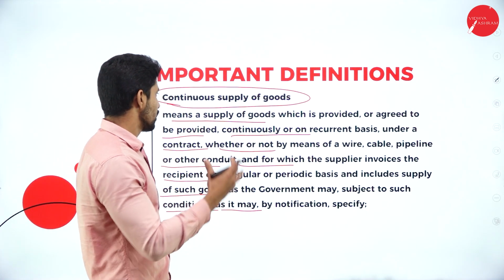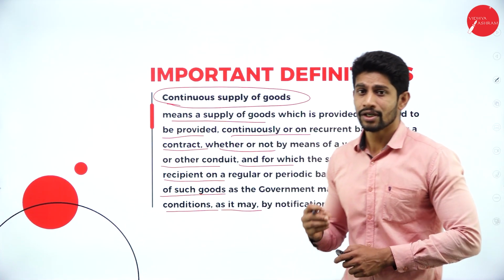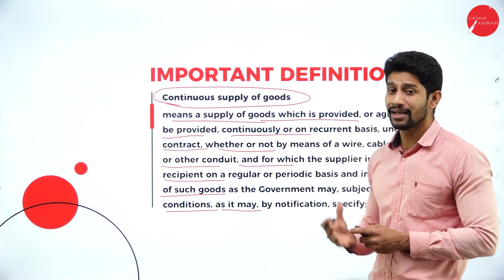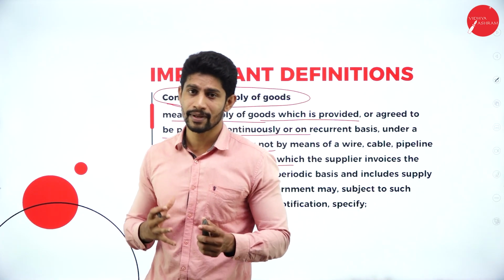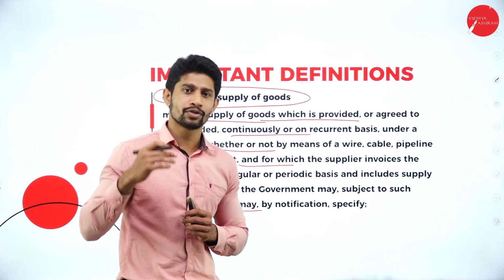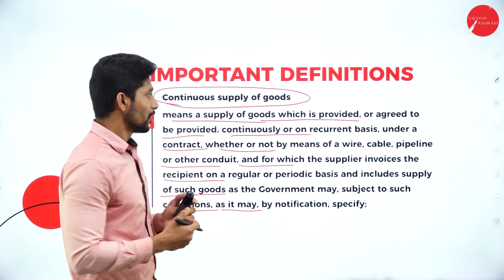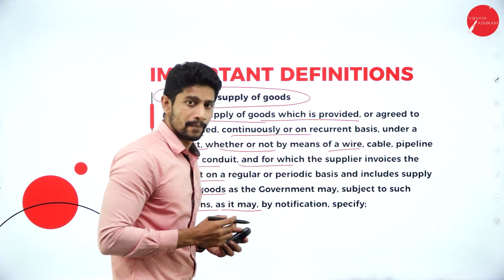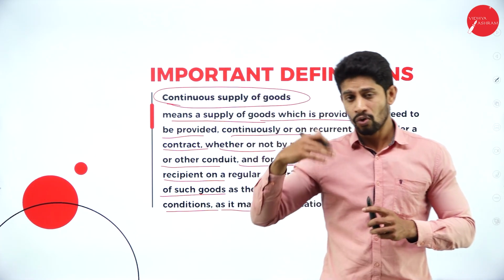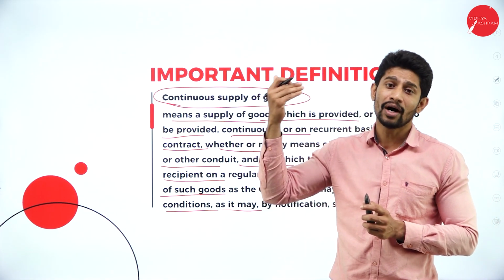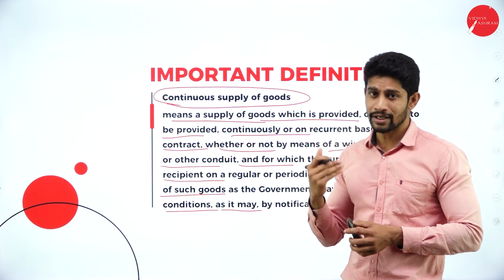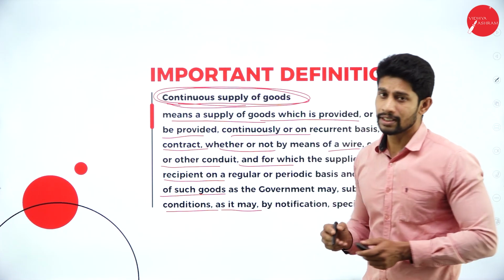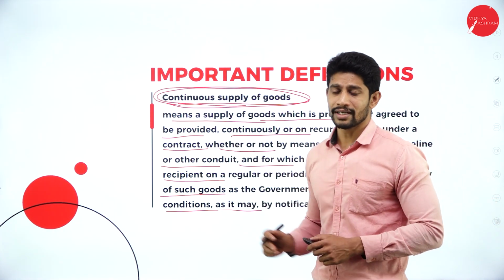Here continuous supply means a supplier is going to provide or agree to provide continuously, on a weekly basis or monthly basis or yearly basis, to a recipient, whether through pipeline or cable or wire. Whatever goods or services he is going to provide or agree to provide continuously on a recurring basis to a particular recipient will be called continuous supply under CGST Act 2017. So that is called continuous supply.